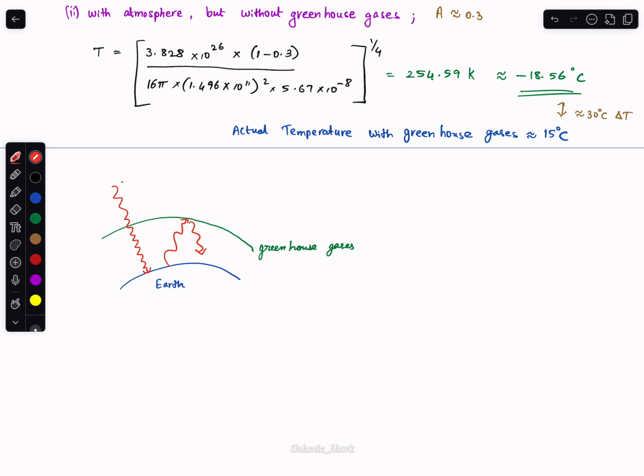But to calculate the temperature of an atmosphere with greenhouse gases, we need to consider some advanced models. We need to consider the radiation absorbed and emitted by the atmosphere, the scattering in the atmosphere, and also the clouds, obviously. As of now, we have calculated the temperature on Earth without an atmosphere and with an atmosphere but without greenhouse gases. To see calculations using more advanced atmospheric models, stay tuned to this channel.